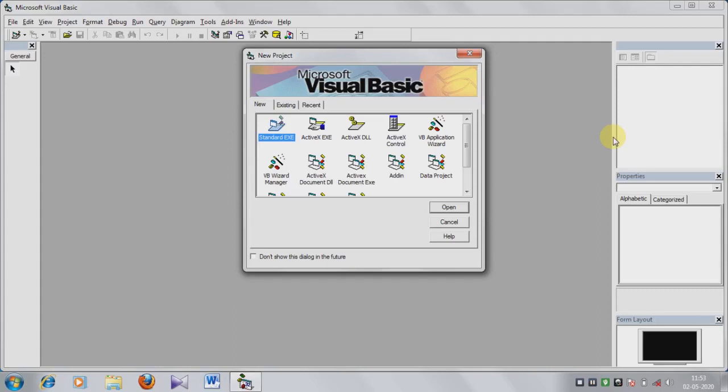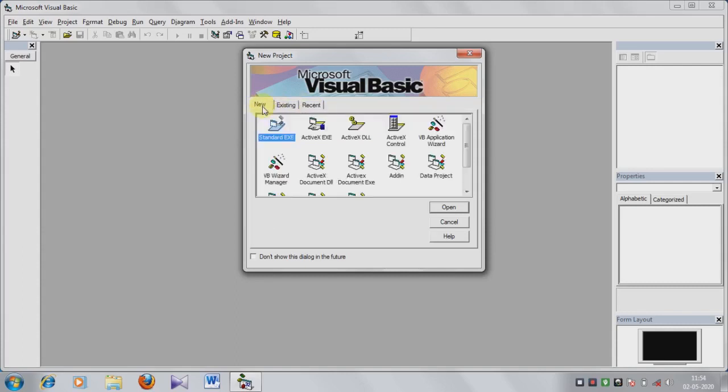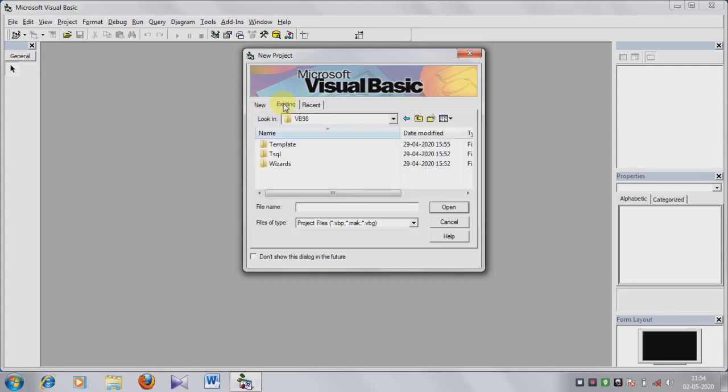Okay, this is the new project window. When you open the Visual Basic window, at first the new project window appears on the screen, and within the new project window, three options are there: new, existing, and recent. New means using this tab you can open a new project, and existing means projects already saved in your computer.